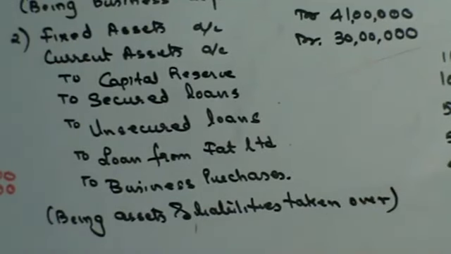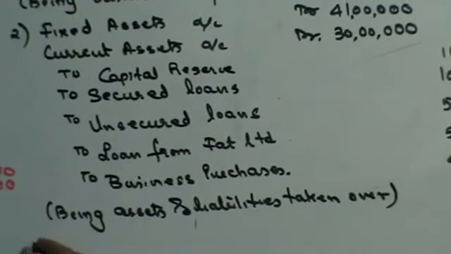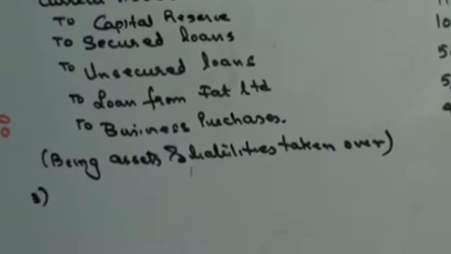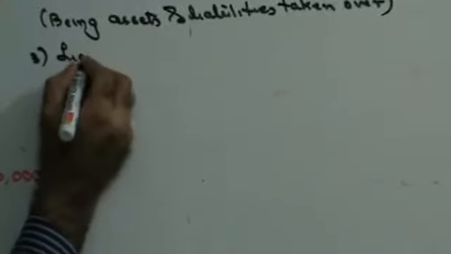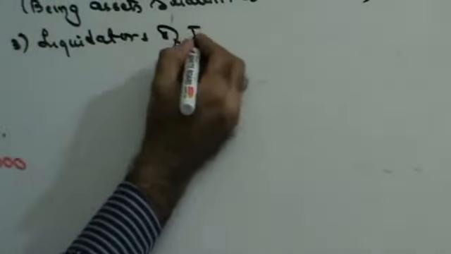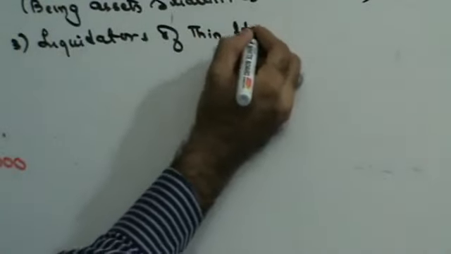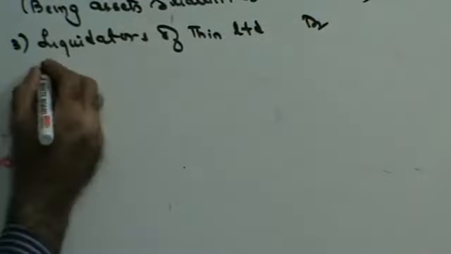Next, once you've done this, then you have to pay. Debit the receiver, liquidators of Thin Limited debit. What all are you going to pay them? You are going to give them equity share.